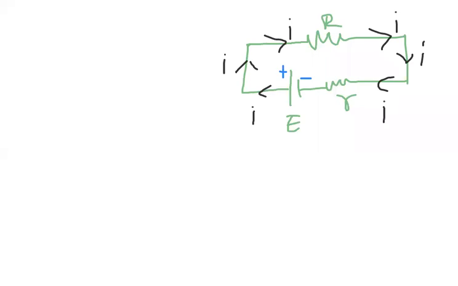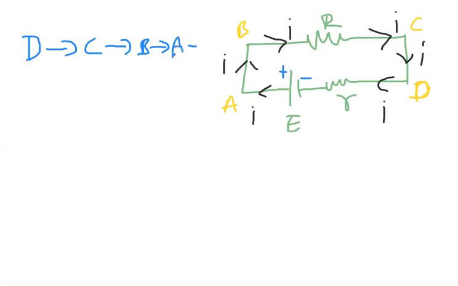Now, as current is flowing from the positive terminal to the negative terminal, let me give the names first. Let them be A, B, C, D, A. This is the same diagram I have taken. But now the loop I am taking is D to A, D to C, C to B, B to A, again D. I changed the loop direction.